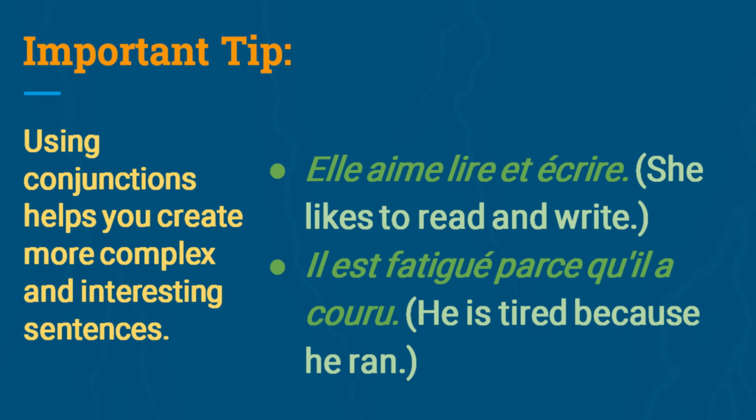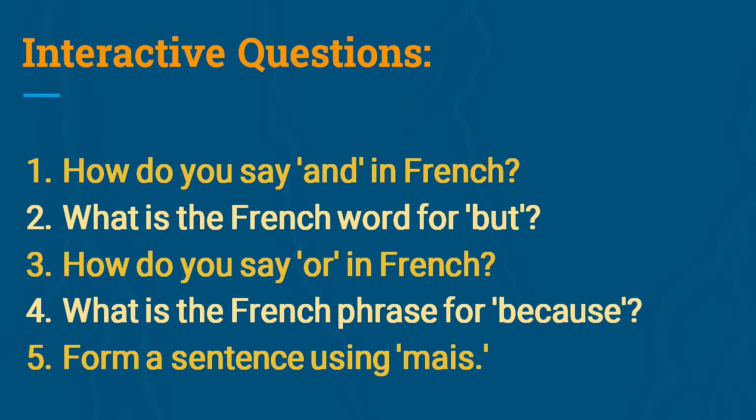Important tip: using conjunctions helps you create more complex and interesting sentences. Elle aime lire et écrire. She likes to read and write. Il est fatigué parce qu'il a couru. He is tired because he ran. Interactive questions. How do you say and in French? What is the French word for but? How do you say or in French? What is the French phrase for because? Form a sentence using mais.